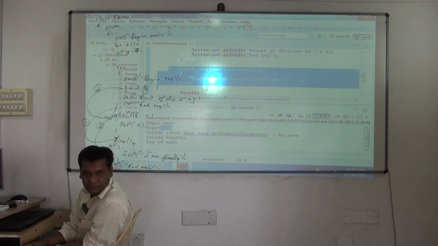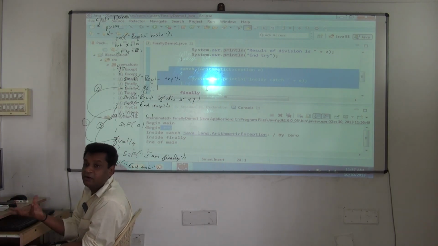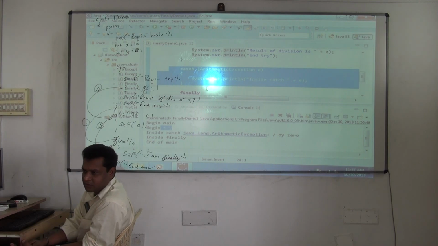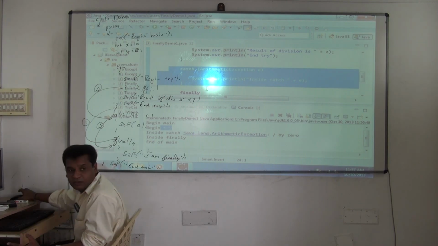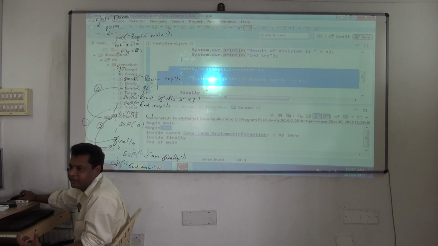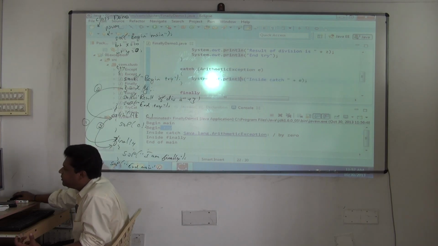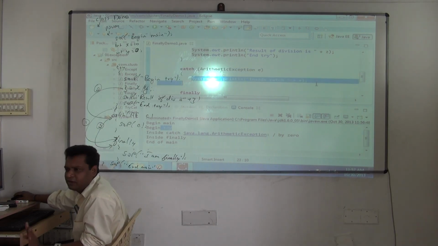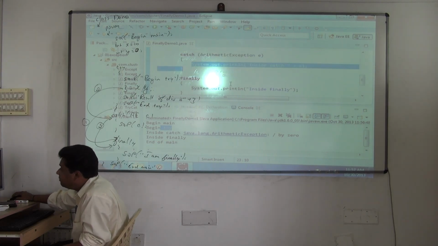A runtime error occurred. Once the runtime error occurred, what did I do? I caught it inside the method. The catch block will catch the problem, or error. And if interested, you can write the logic to fix the error. That and all leave now. Just concentrate on finally. The exception occurred, but still what has happened?